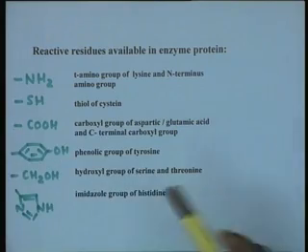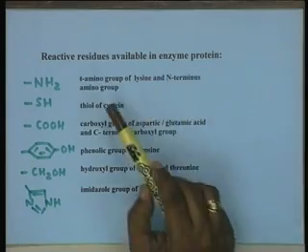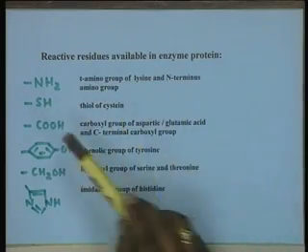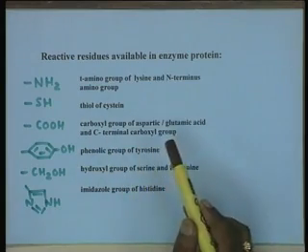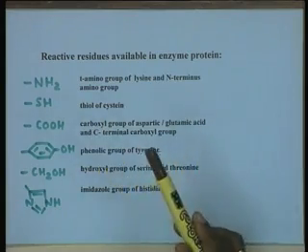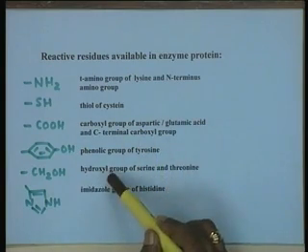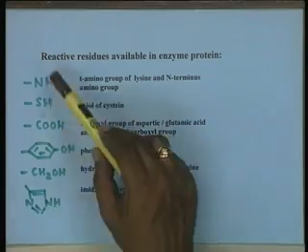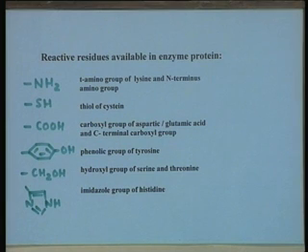They could be, for example, the amino groups of lysine and terminal amino groups, the thiol group of cysteine, the carboxylic group of aspartic or glutamic acid and carboxy terminal groups, the phenolic group of tyrosine, the hydroxyl group of serine or threonine, or the imidazole group of histidine. So basically the functional groups involved in covalent binding are essentially the same as those involved in the preparation of matrices for affinity chromatography.